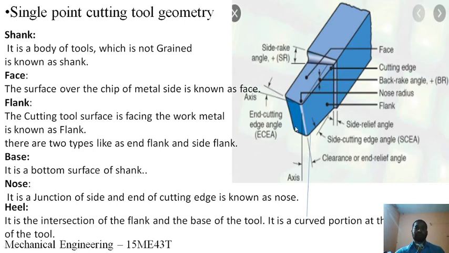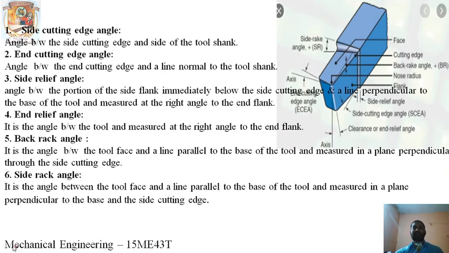Okay. Next, the various angles. The single point cutting tool has various angles. These are very important for getting different kinds of chips. We have side cutting edge angle, end cutting edge angle, side relief angle, end relief angle, back rake angle, and side rake angle. So, side cutting edge angle.